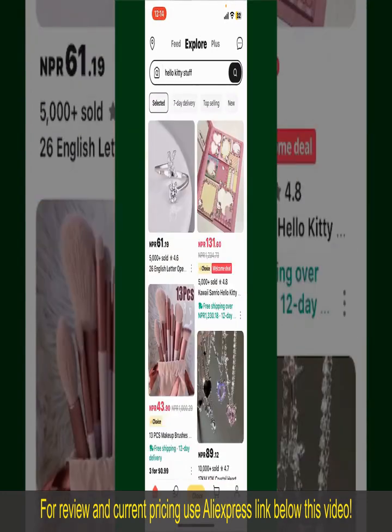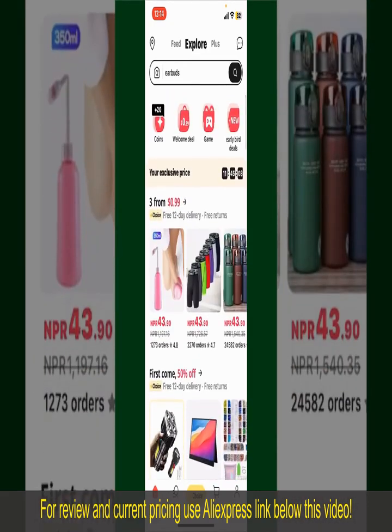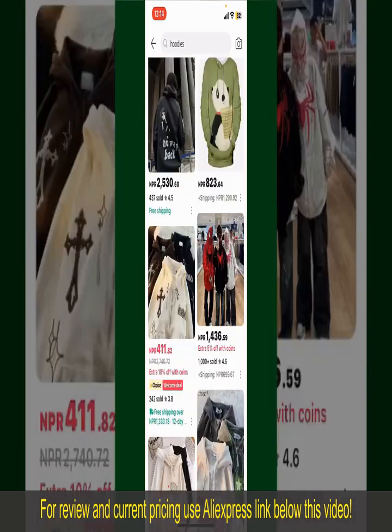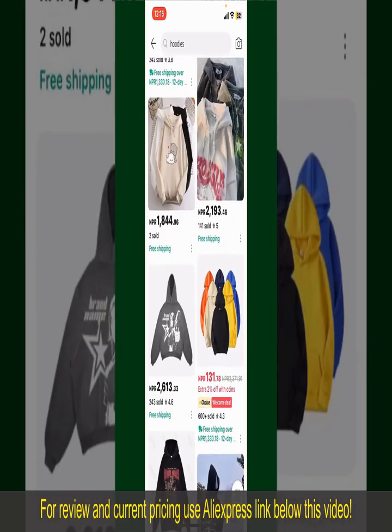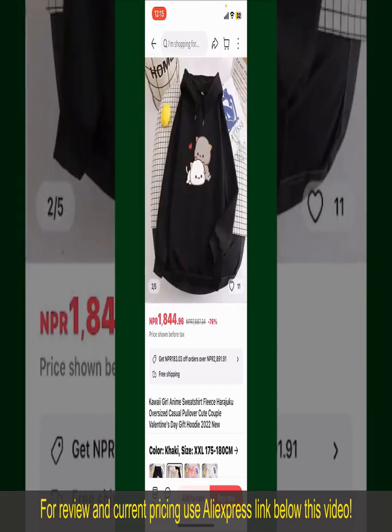From the main homepage of AliExpress, you can search for the product with the help of the search box at the top. You can also browse through the product's categories displayed on the screen. Now, scroll through the products and find the one that you'd like to purchase. Tap on the product to purchase it, and then this will show you other information about the product.